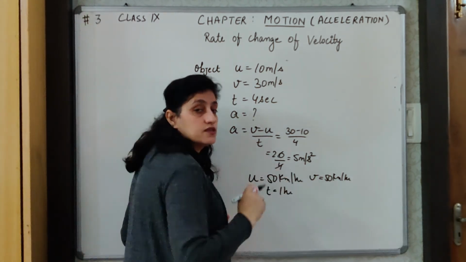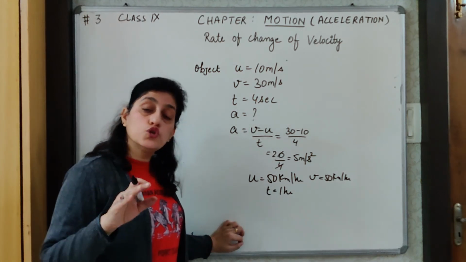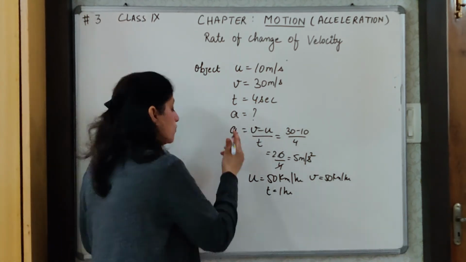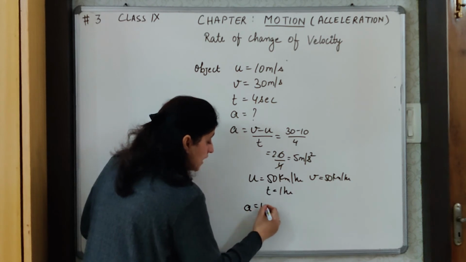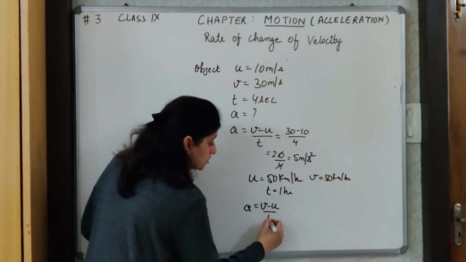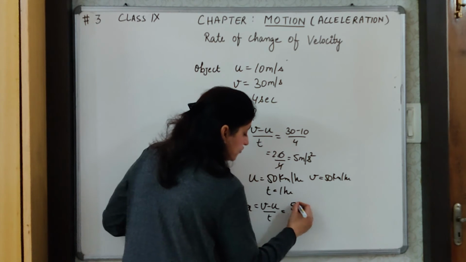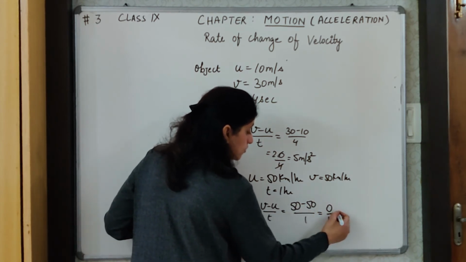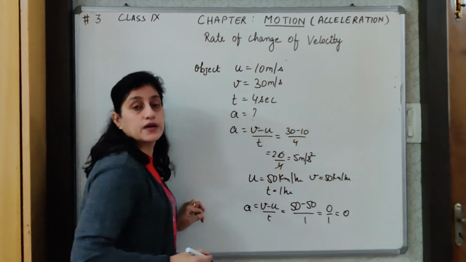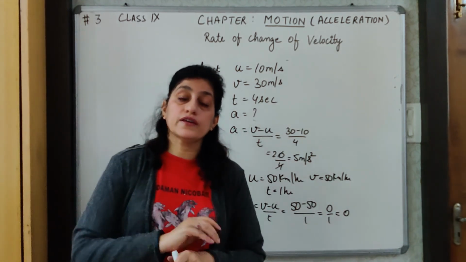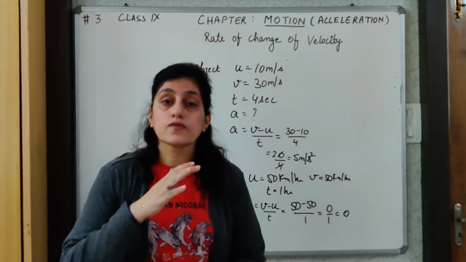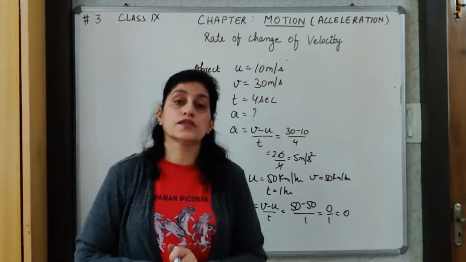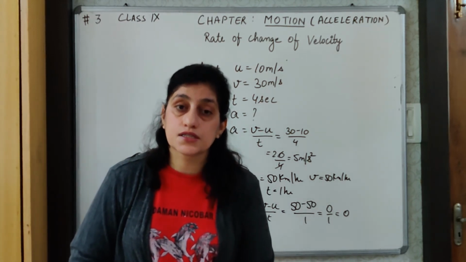There is no change in velocity, which means no acceleration, and we can show it by this formula also. Acceleration is equal to v minus u upon t, which gives 50 minus 50 upon 1, equal to 0 upon 1. So acceleration will become 0. From here we can say that when an object is not changing its velocity, its acceleration is 0.